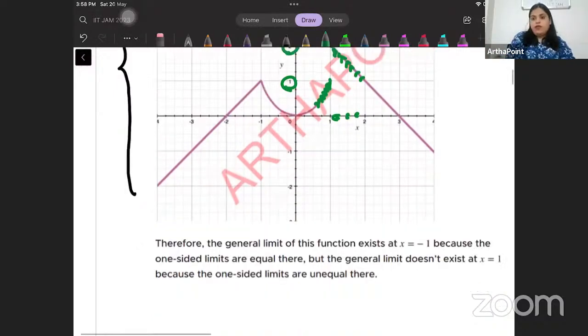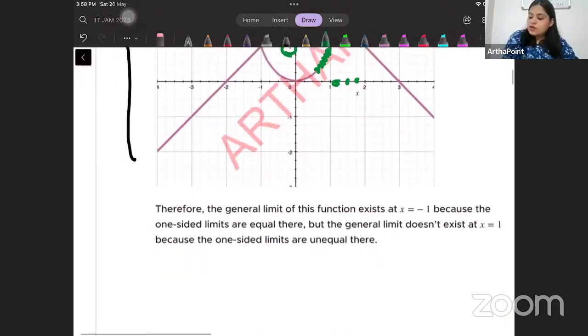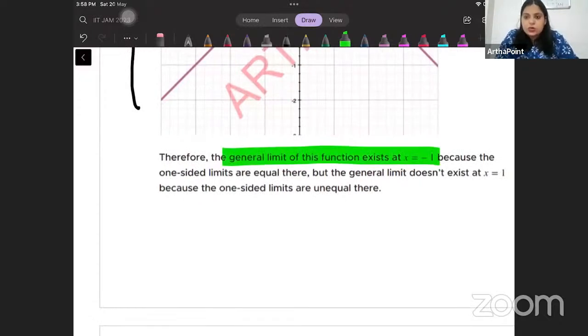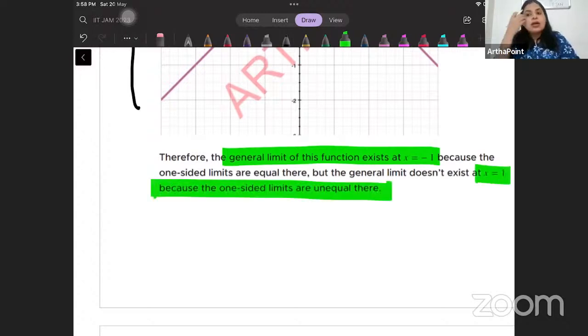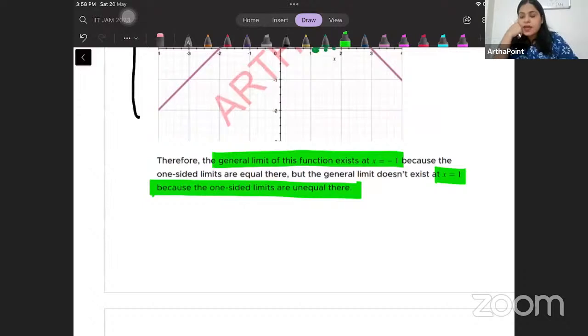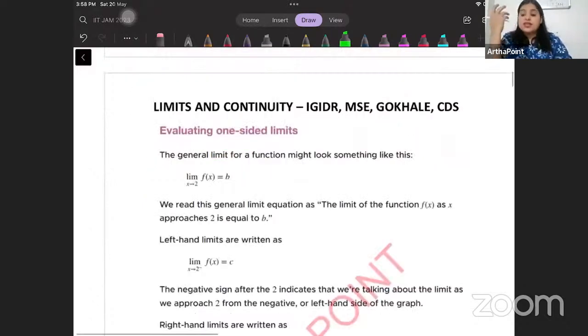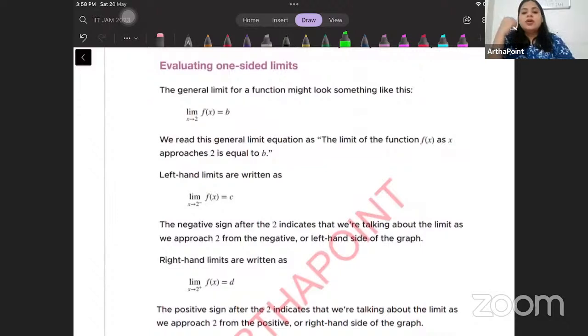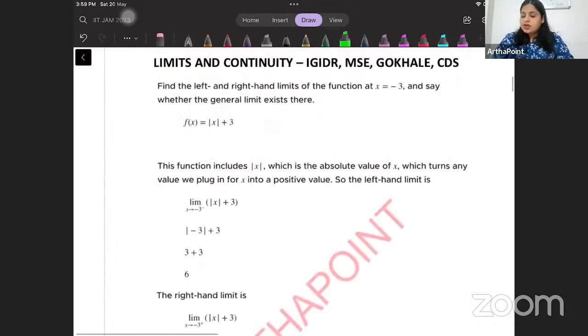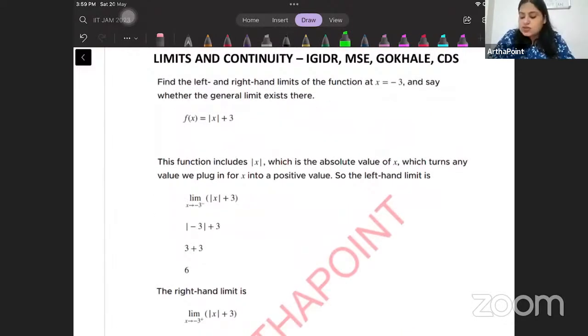So in general, therefore, we can say that the limit of the function exists at x equal to -1 because the one-sided limits are equal, but it does not exist at x equal to 1 because the one-sided limits are unequal. Are you getting it? So this is how we are checking the limits, the one-sided limits. Now, let us go ahead and try to do a question based on it. So you can just read this theory a little later. So let's go to this function now.